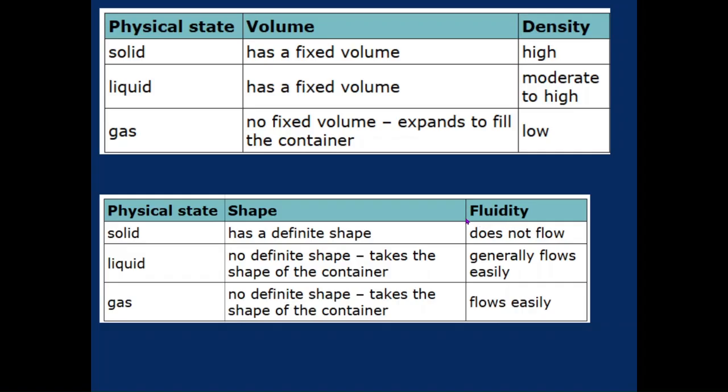The other thing we were learning about with these was their shape, right? We didn't talk about this word, but we did kind of talk about this, and it has to do with their motion, the motion of their particles, right? So solids have a definite shape. They do not flow, right? Their particles are vibrating back and forth, but they're not moving around each other. Liquids do not have a definite shape. They will take the shape of their container. That's because their particles are flowing past each other, right? Gases also don't have a shape. They will take the shape of their container and they flow the most easily of all of them, right?